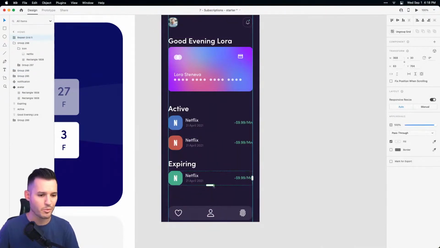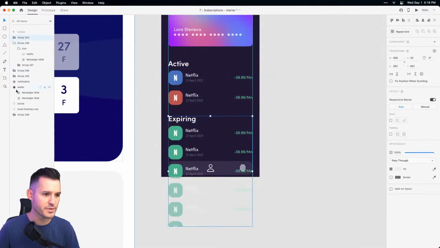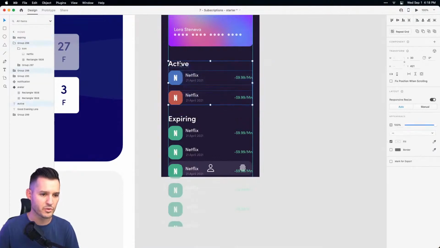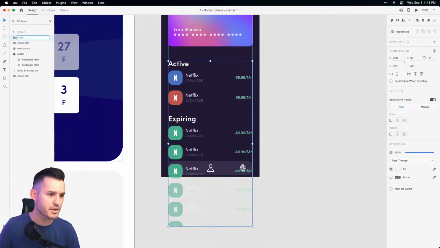So what I'm gonna do is I'm just gonna press repeat grid, keep these the same for now. Good. I'm gonna group all of those into a group called expiring. We're gonna get a little bit of fun prototyping scroll going on here. We'll do this one, we'll call it active, and we'll group both of them together and call them subs for subscriptions. So far, so good.